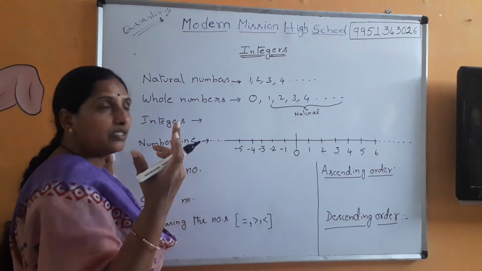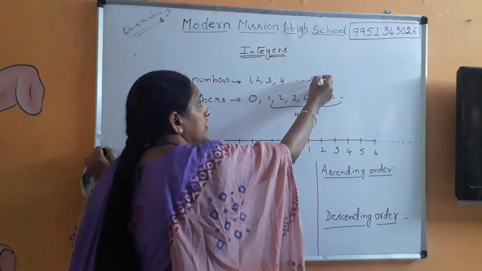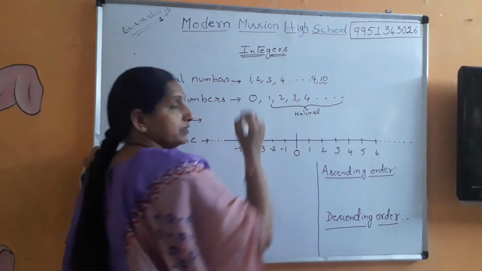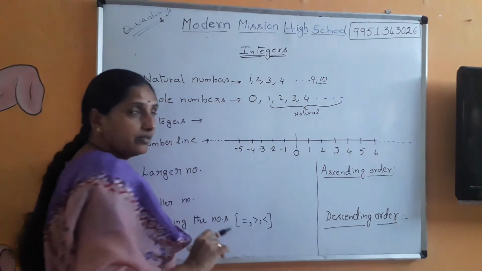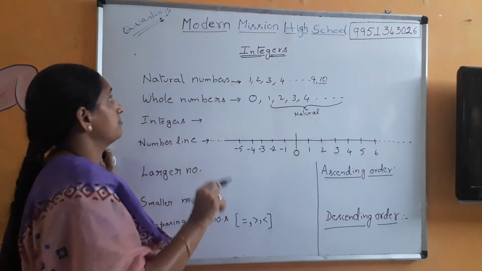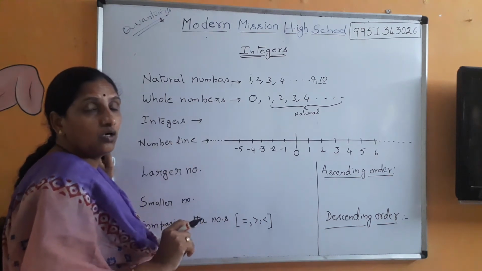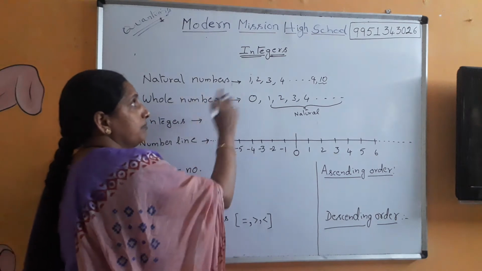These are all one digit numbers until 9, and 10 is a two digit number. There are two digits, 1 and 0.